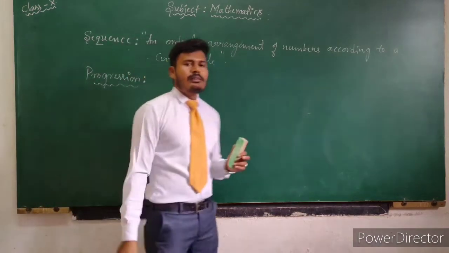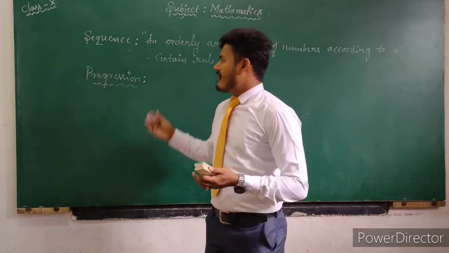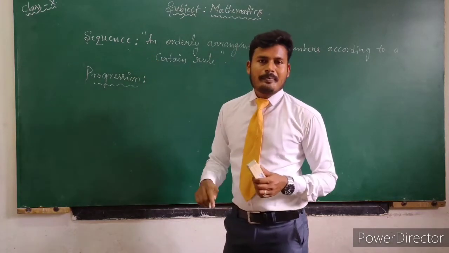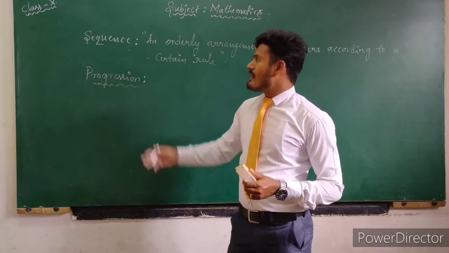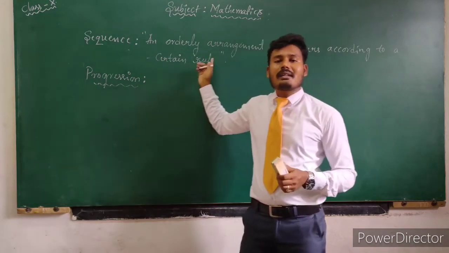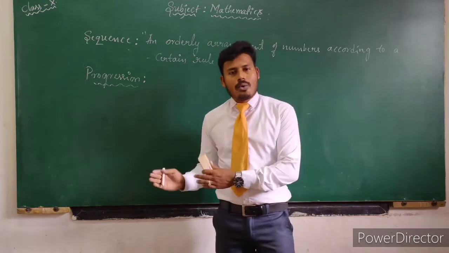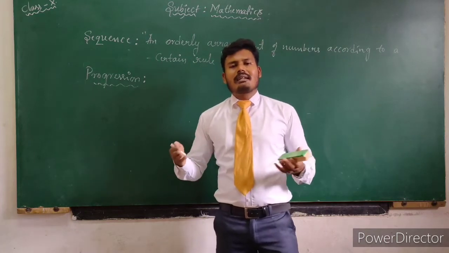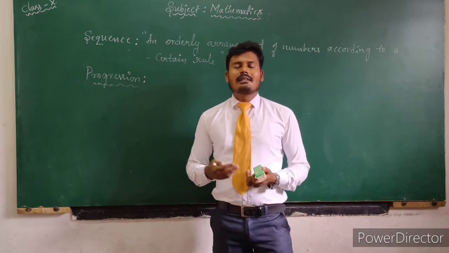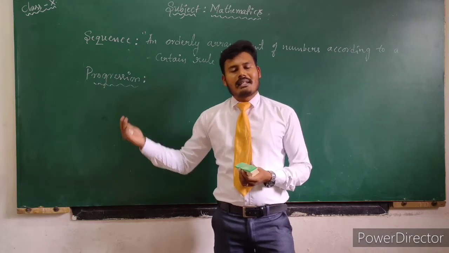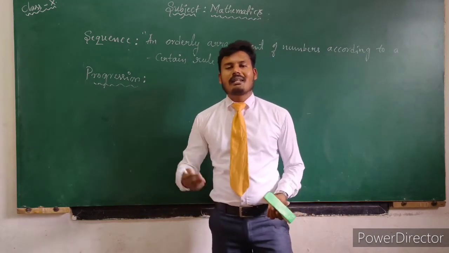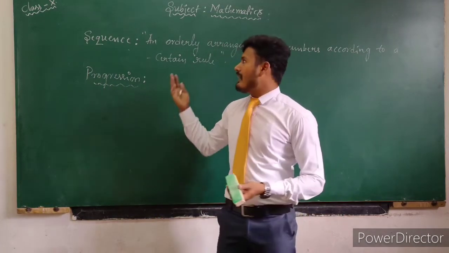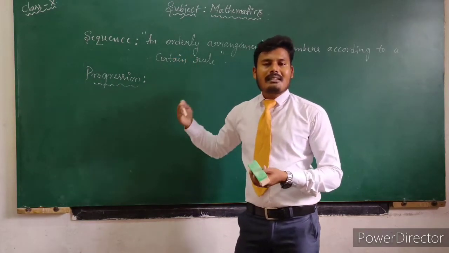Then what is progression? It is very easy to define progression, because we already know the definition of sequence. What is the definition of sequence? An orderly arrangement of numbers according to a certain rule is called a sequence. Then what is an orderly arrangement? Numbers can be arranged in different manners. Generally, they can be arranged in ascending order or descending order. Ascending means least to greatest, and descending means greatest to least. These are the two main basic arrangements of a list of numbers.